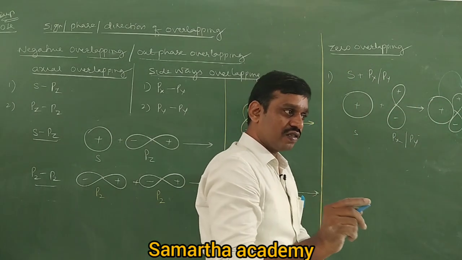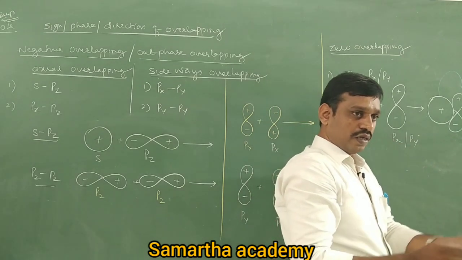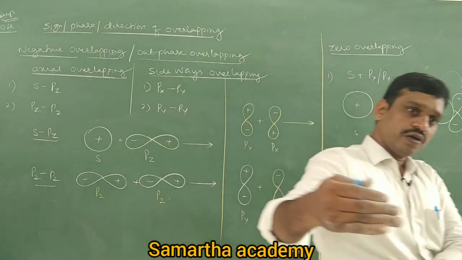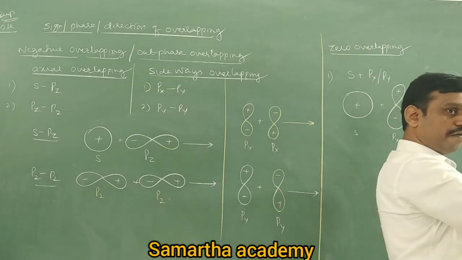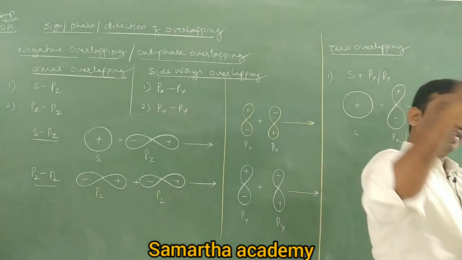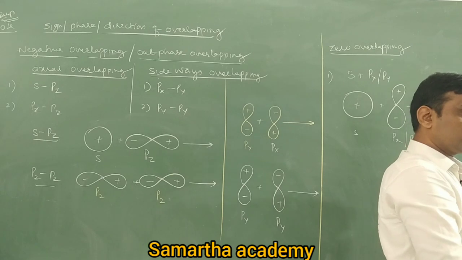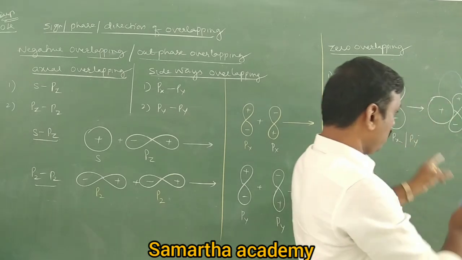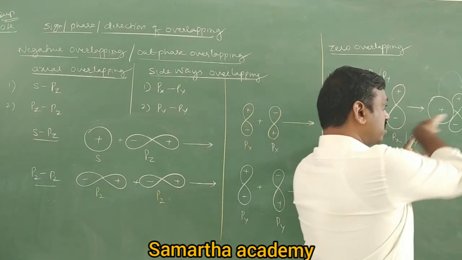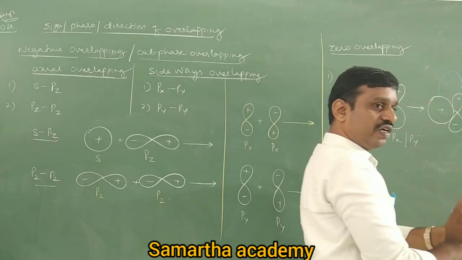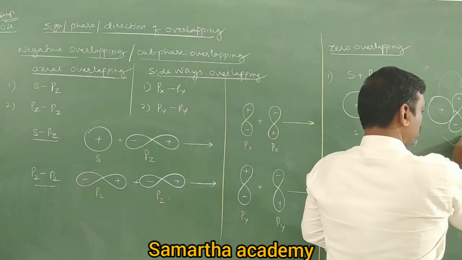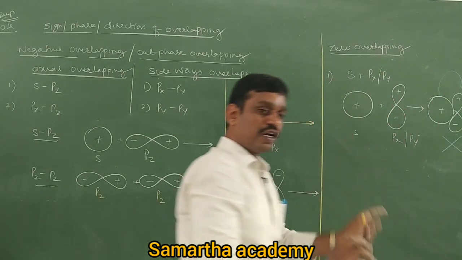Do you understand? In the beginning I told you, whichever direction the orbitals pass, that direction is taken as the internuclear axis. If the s orbital comes like this, this is the possibility, this is not. Overlapping is not at all possible.